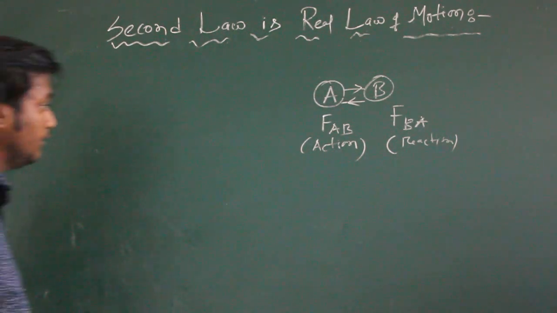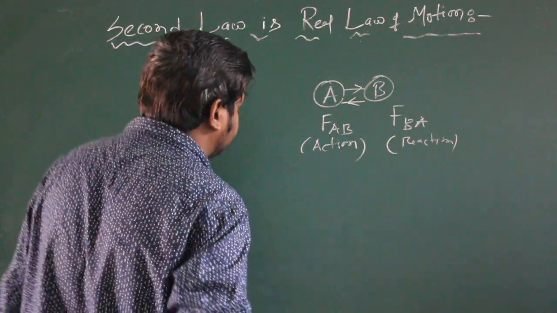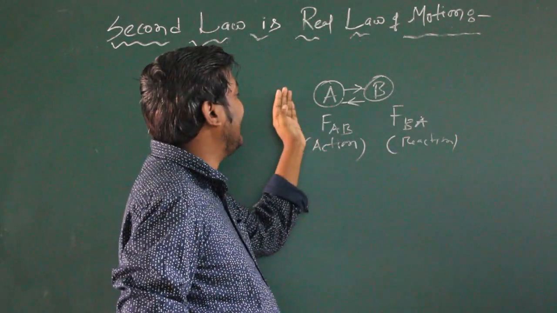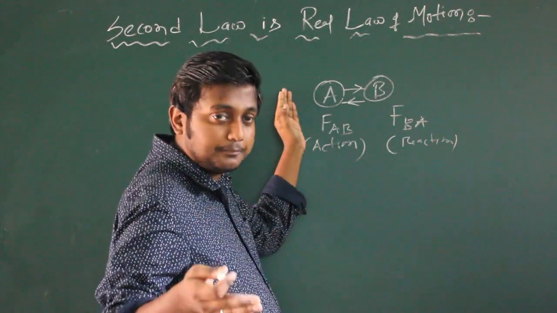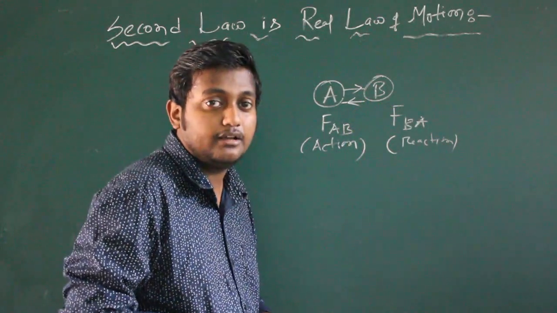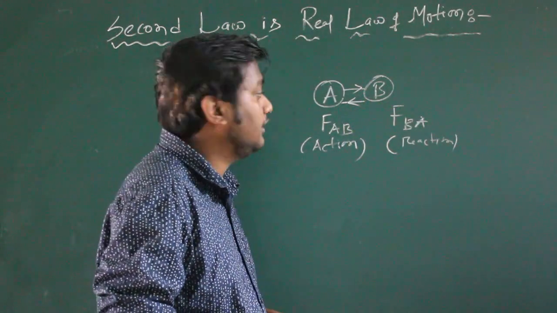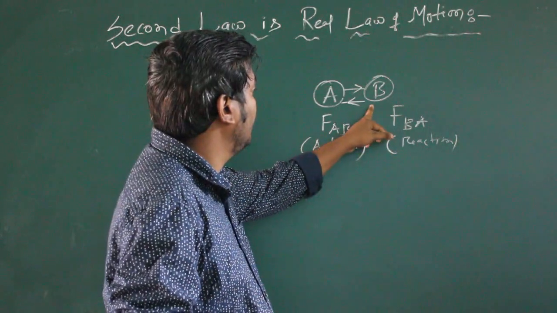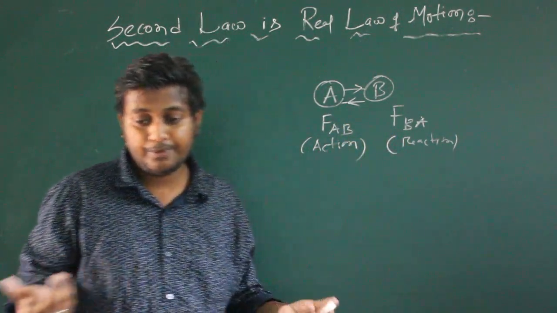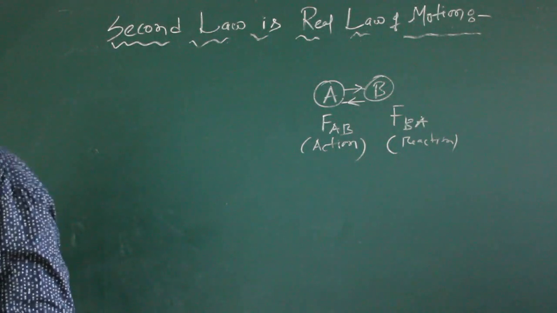Understand? Now see, when the body A gives force to body B and interacts with body B, then what will happen? Then the momentum of body B will change. The momentum of the body B will change.